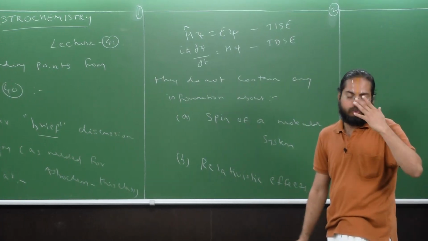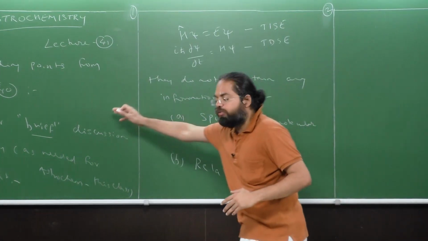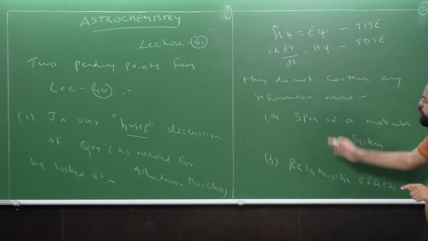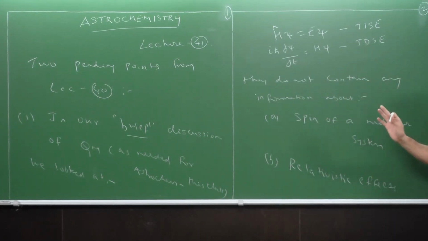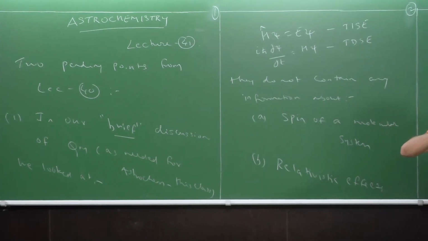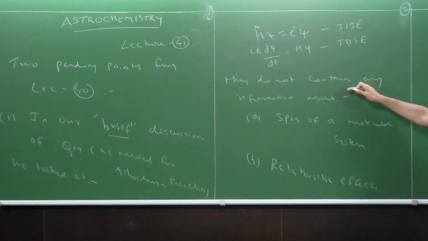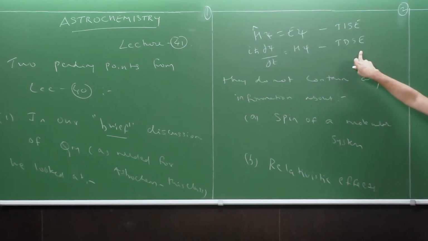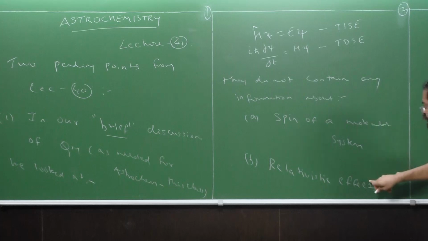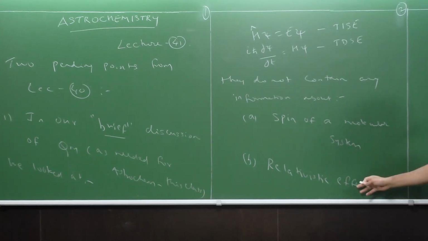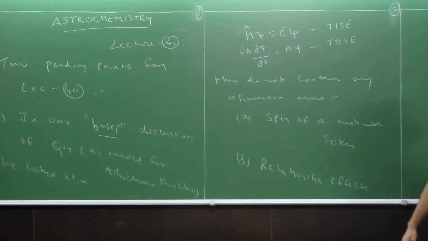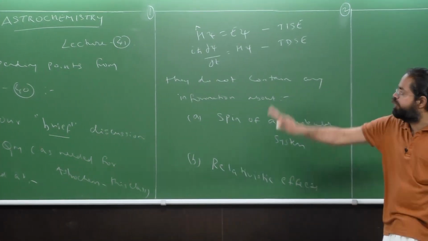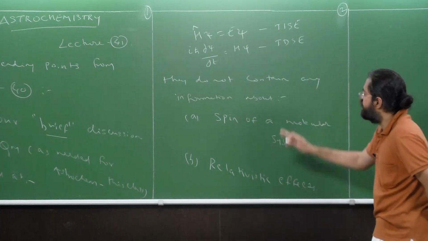I just wanted to bring this up in the last tutorial itself, but then I forgot to mention it. So I'm adding these two points precisely here so that your understanding is complete, in the sense that we not just know what we have discussed in the class, but we also know what we have not discussed and why we have not discussed. Now these are introduced independently. Both spin and relativistic effects naturally come about from what is called the Dirac equation, right? But that is something beyond the scope of this course. All right, so this is point number 1.